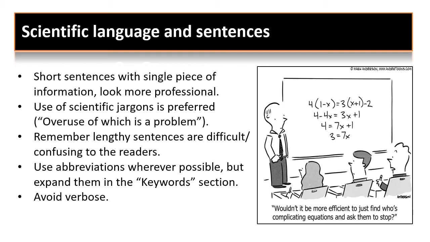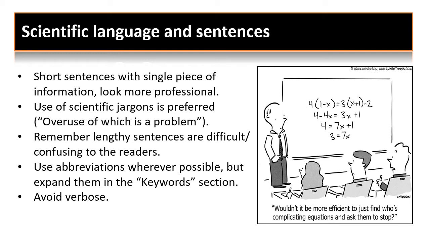Use abbreviations wherever possible, but expand them in the keyword section. This is also one very important thing. Suppose you are talking about some kind of abbreviations or technology names, or some kind of short forms you are using in your papers, right? So you don't want to always write the expanded version of the technology name or the product name, anything it can be, right? So you might really want to expand those keywords or abbreviations in the keyword section, so that you don't need to expand them everywhere in the writing of paper.